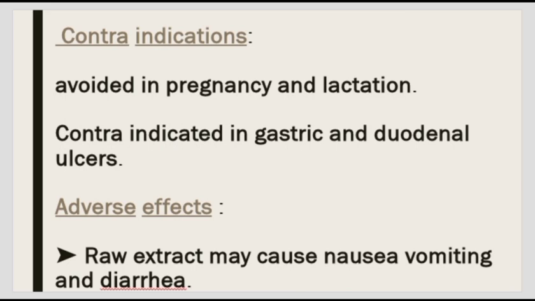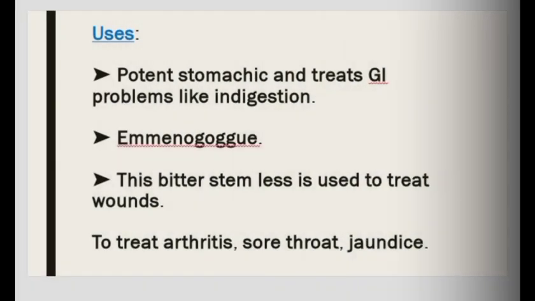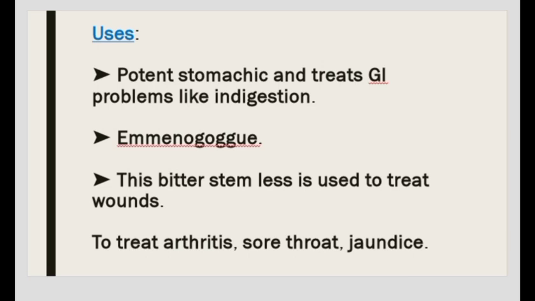Contraindication: avoided in pregnancy and lactation. Contraindicated in gastric and duodenal ulcer. Adverse effect: raw extract may cause nausea, vomiting and diarrhea. Uses: potent stomachic and treats GI problems like indigestion. Emmenagogue. This bitter stem is used to treat wounds, arthritis, sore throat, and jaundice.